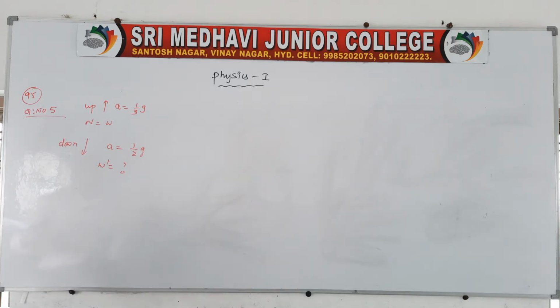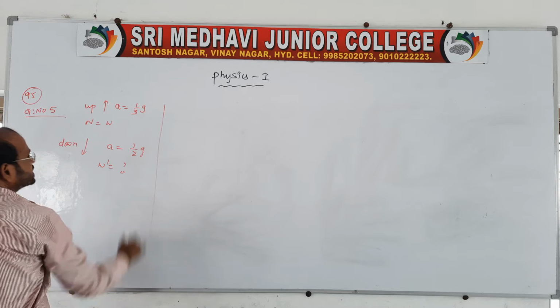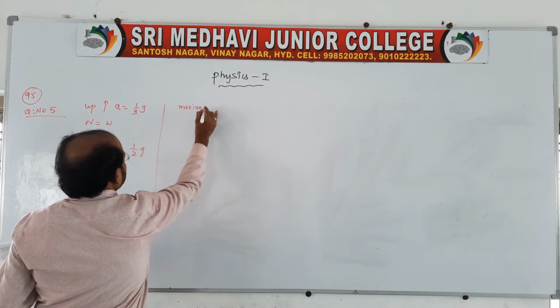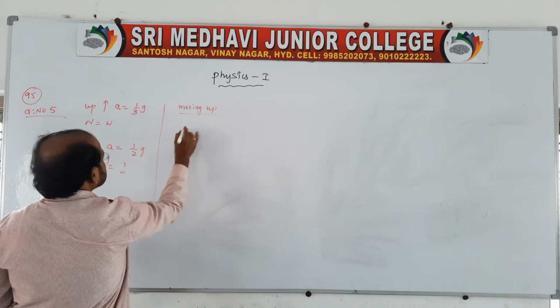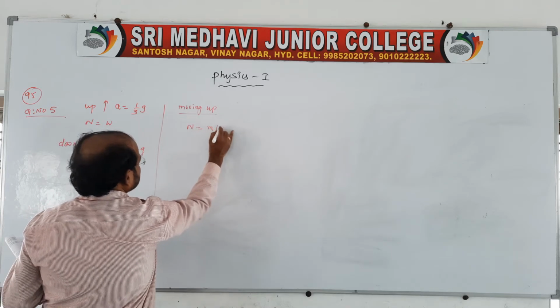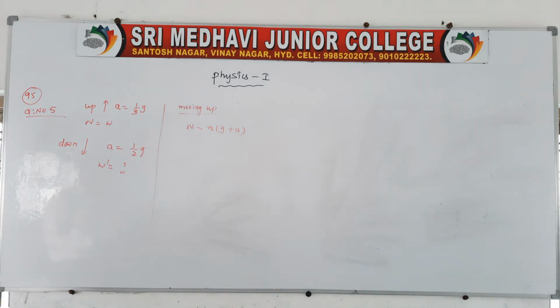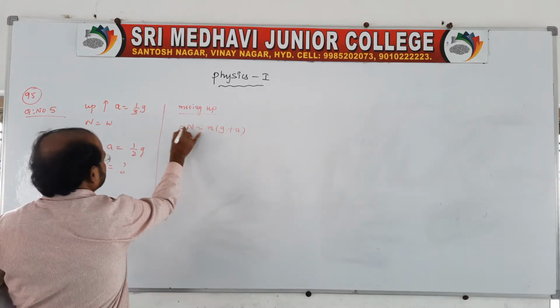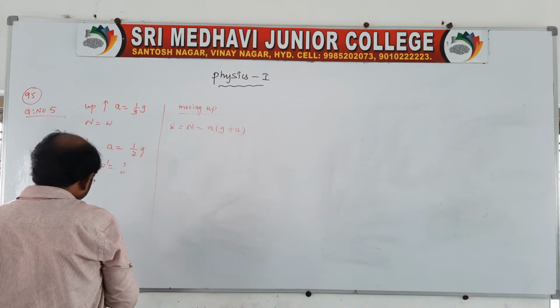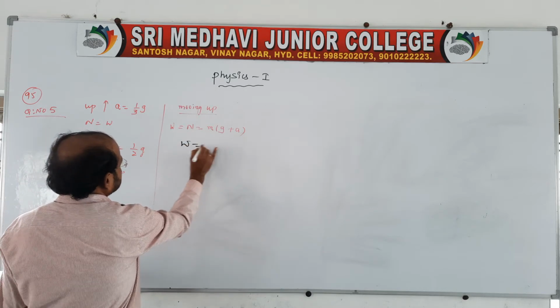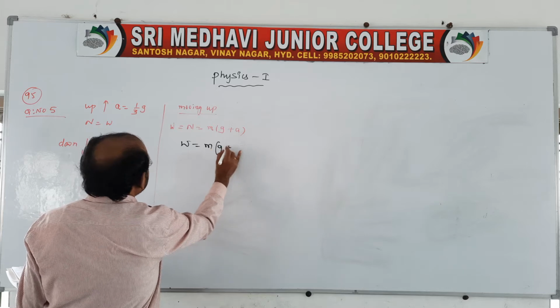So we know when moving up, you write here moving up like this, upward. We know normal force N is equal to m into g plus a, of course. So this is when moving up. In this case when moving up, N is equal to this, or you say the given is W. And here W is equal to, very simple, m into g plus g by 3.